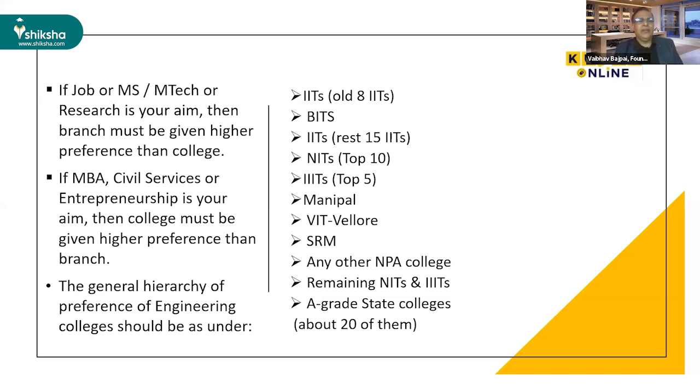And the next point is the hierarchy of preference of engineering colleges. So all 8 IITs on top, then BITS, then the rest of the 15 IITs, then top 10 NITs, then 5 triple ITs, then Manipal, then BIT Vellore, SRM, then other NPA colleges, and remaining NITs and IITs, and A grade state colleges. Most states have colleges on state level, and they are also good sometimes. So you can think about those colleges.